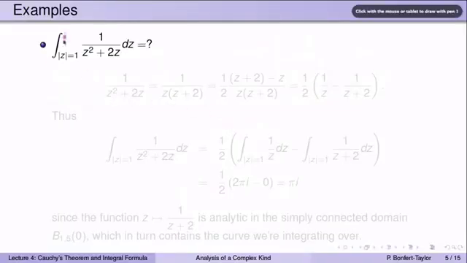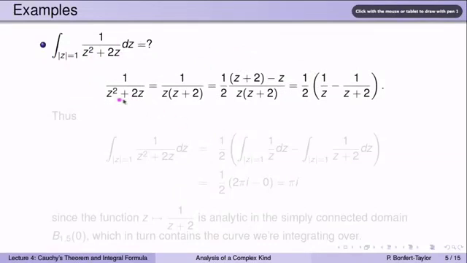Let's look at another example. What's the integral over the circle of radius 1 of 1 over z squared plus 2z dz? Well, first we notice that I can actually pull this integrand apart a little bit. 1 over z squared plus 2z, let's factor the denominator, is 1 over z times z plus 2. And now you have partial fraction decomposition.